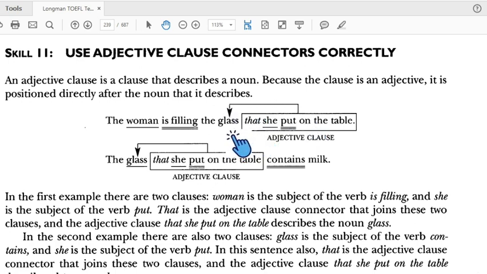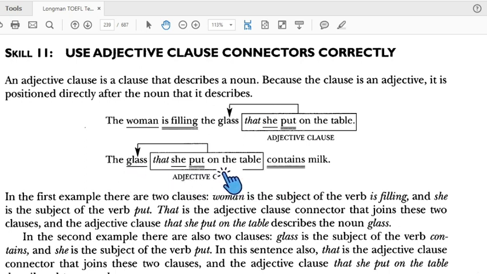Which glass? The glass that she put on the table. It's towards two glasses. If we put the glass here, we put the adjective clause here.